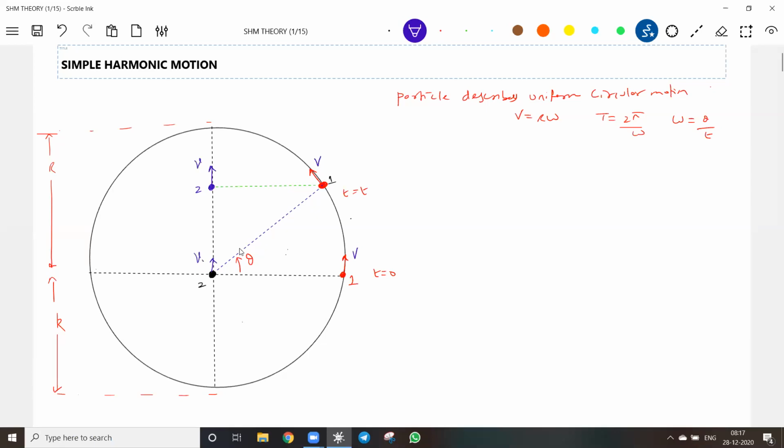So this is the initial velocity v naught. That will be at t equals 0. The projection of that particle will be at the origin. After some time, it will be at this particular point. Now you can ask why you are taking that projection. So let me take this displacement y.